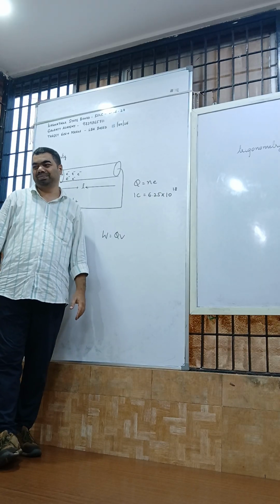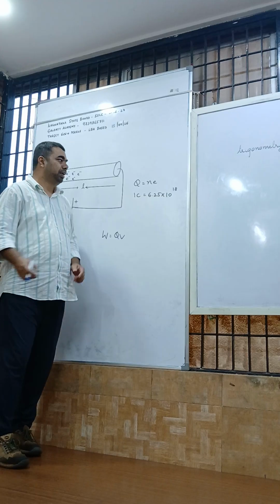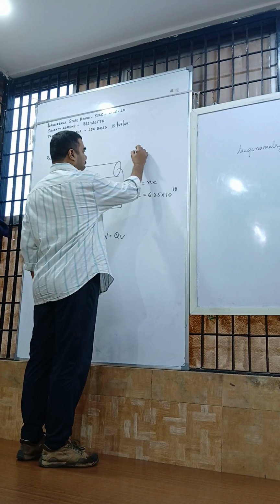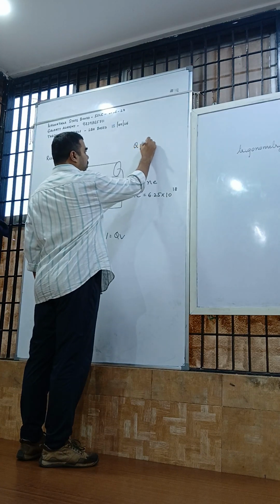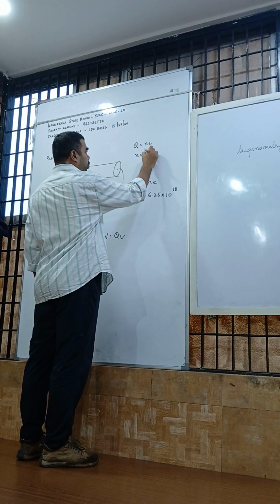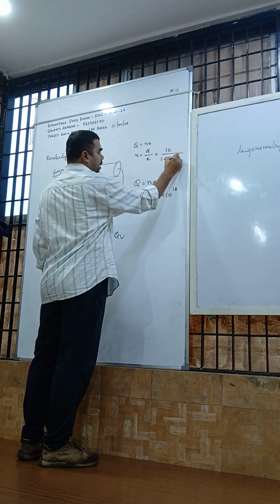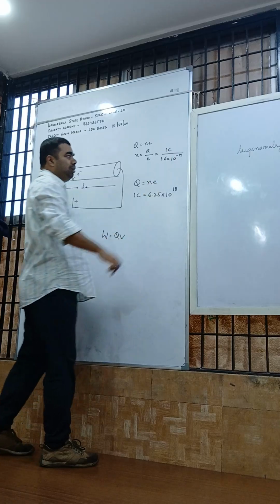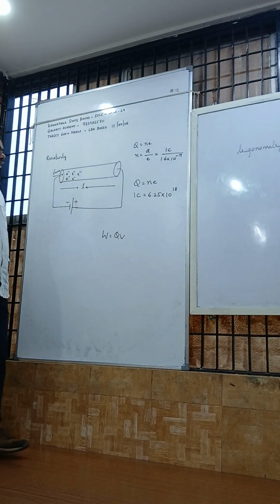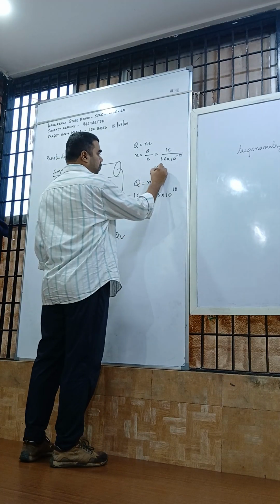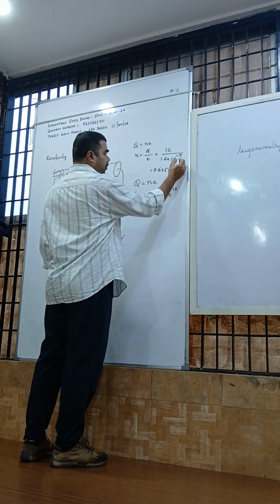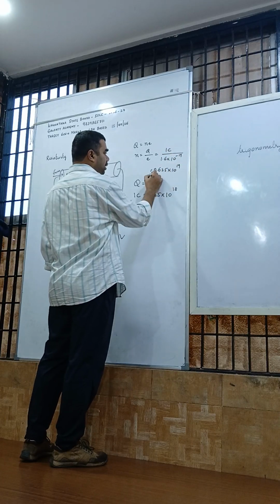Okay, how do we get this? See, Q is equal to N into E, so N is equal to Q by E. Taking 1 coulomb, divided by 1.6 into 10 to the power of minus 19. 1 divided by 1.6 is 0.625 into 10 to the power of 19.